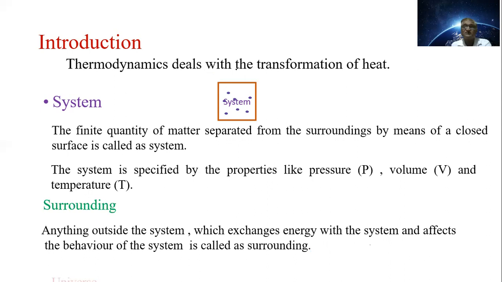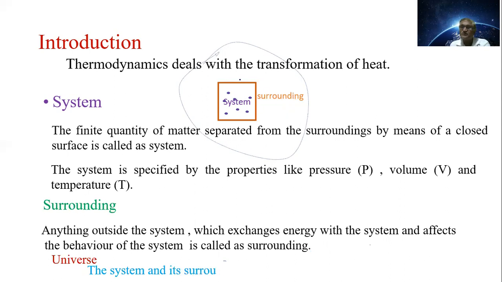Here this is the system, and outside it there is the surrounding. And the universe is the system plus surrounding. Here this is the surrounding that we can see. System plus surrounding is the universe here. The system and its surroundings both together are known as the universe.